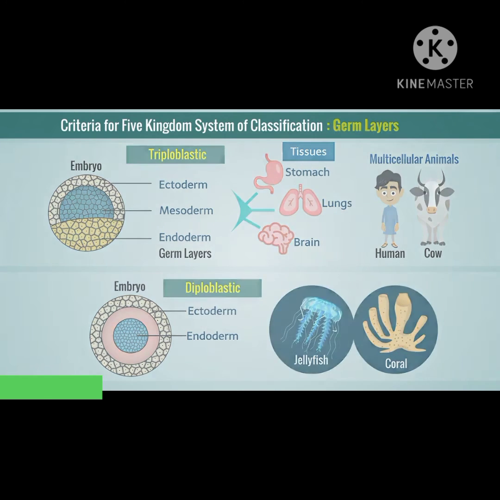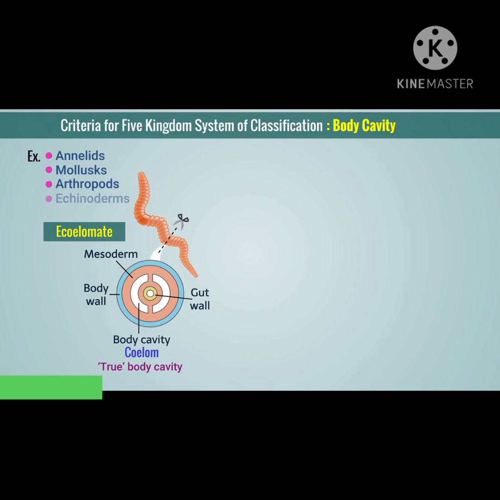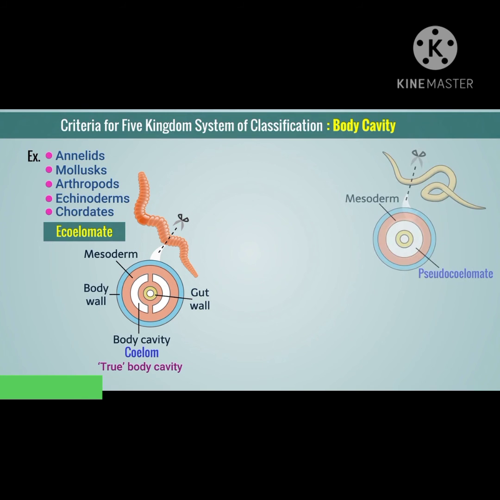Next is body cavity. The fluid filled space between the body wall and the gut wall is called body cavity or coelom. Animals having a true body cavity lined by mesoderm from all sides are called eucoelomate. For example, Annelida, Mollusca, Arthropoda, Echinodermata, and Chordata are examples of eucoelomate.